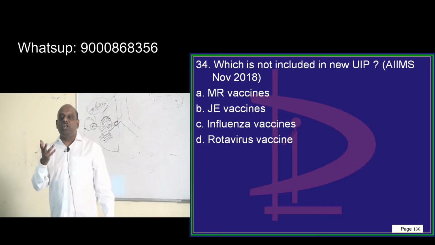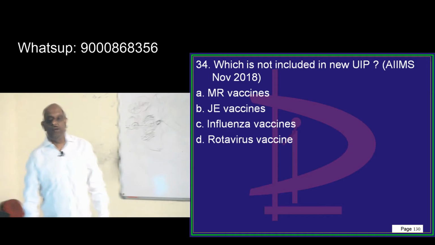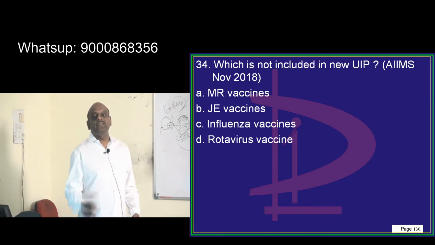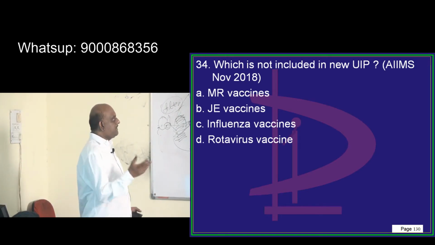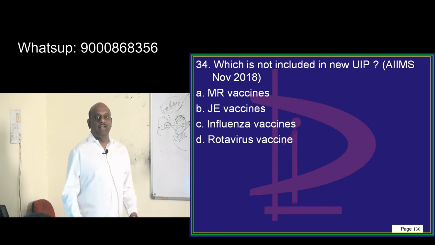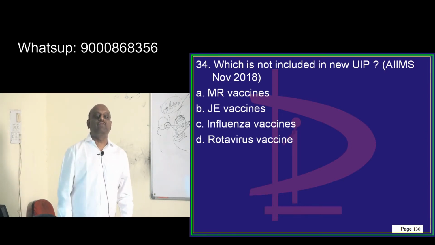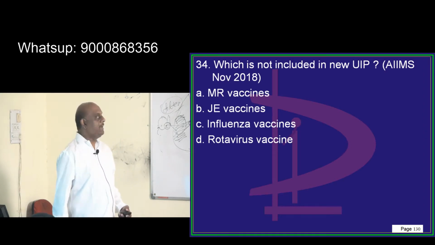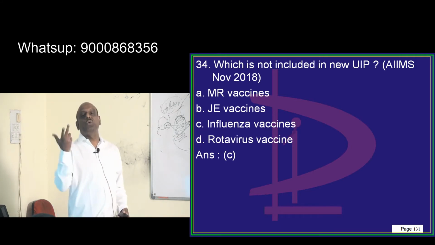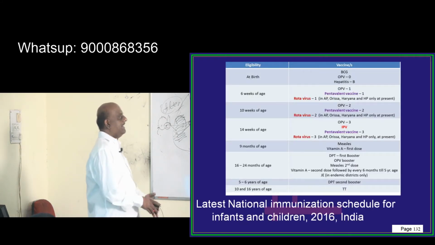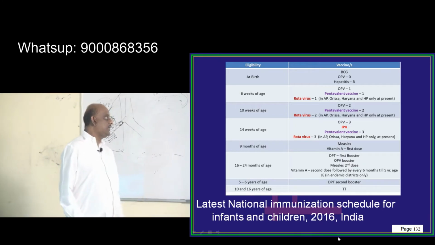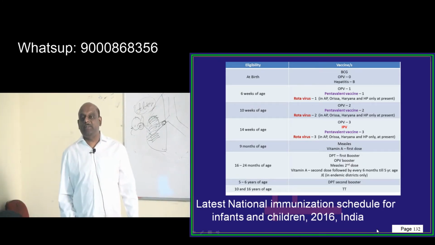The new protocol of the universal immunization program: what are the things involved? MR vaccine, JE vaccine, rotavirus vaccine, H influenza vaccine, not the influenza vaccine, have been included. So what is the new UIP? When did they start? The latest national immunization schedule for infants and children, new guidelines came in 2016.